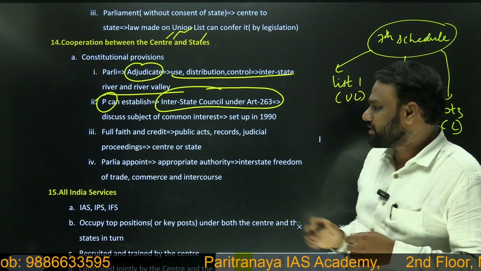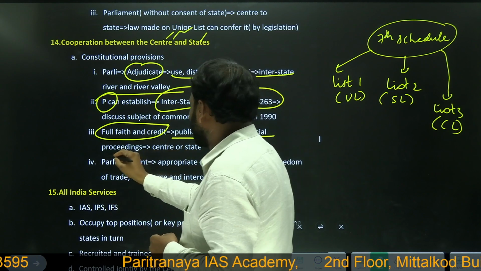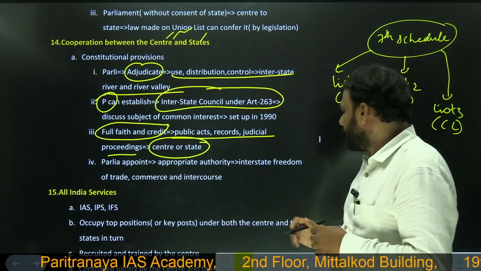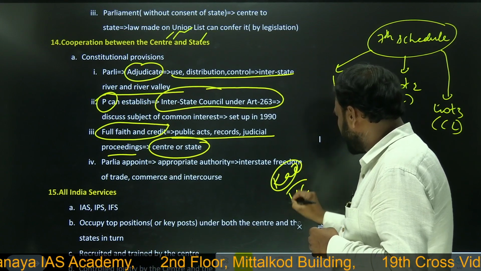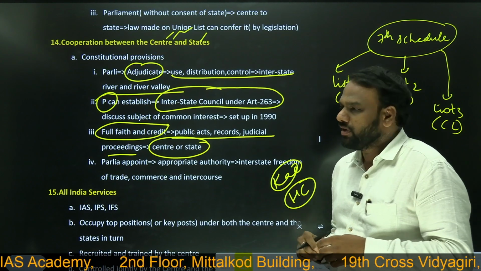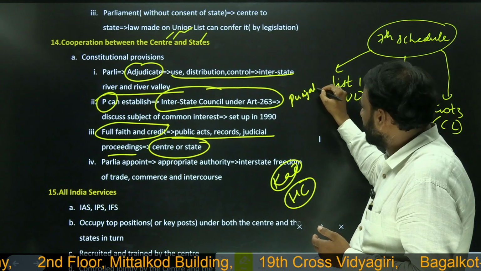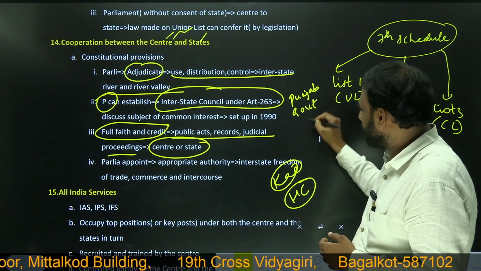Next, full faith and credit to public acts, records, judicial proceedings, of center or state. Let us try to understand this with the help of an example. Let us assume in the Karnataka High Court, a case is going on. For this case, somewhere in Punjab, some government office document is there.